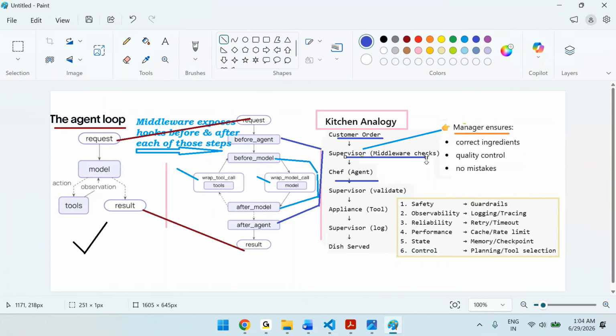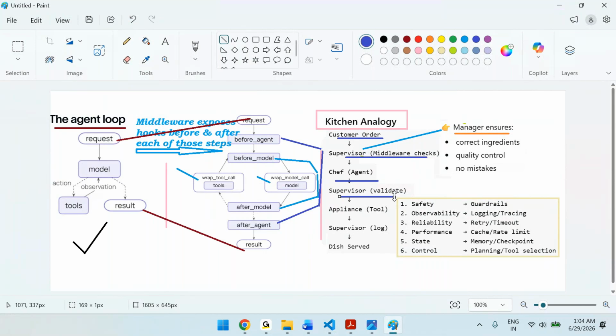Take the restaurant example. When you go to the restaurant, you, the customer, place the order. Then the chef is the one who cooks it. Between the customer and the chef, there will be a middleware called a supervisor. What will he do? He will monitor the ingredients, the taste, and verify all those things. That's why the supervisor validates it.